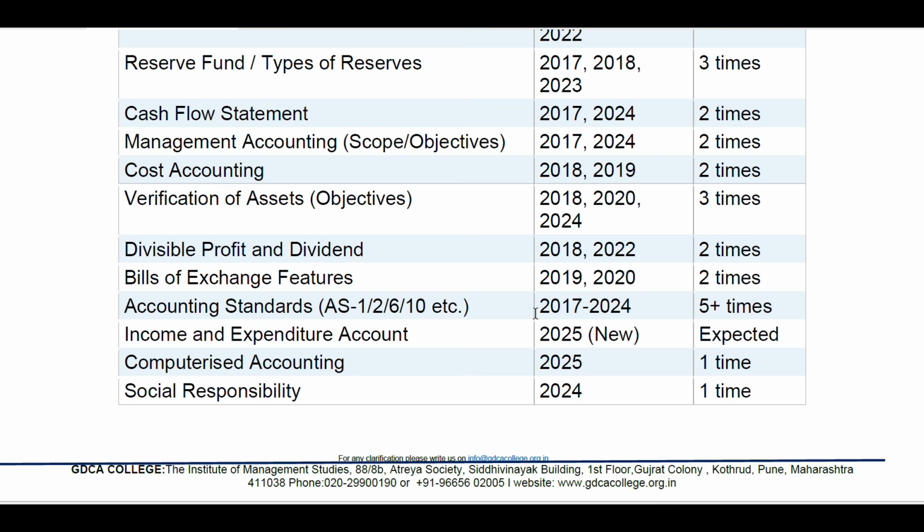Then divisible profit and dividend, 2 times. Bill of exchange features, 2 times. Accounting standards, AS 1 to 6 and 10. These are the standards asked almost 5 times. So you must do this, but do not get confused between AS1, AS2, AS3, AS6 and AS10. Okay. Income and expenditure account. These are the new expected questions in the coming examination: computerized accounting and social responsibilities.